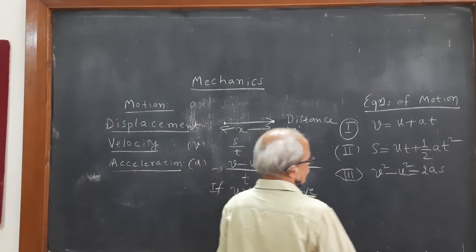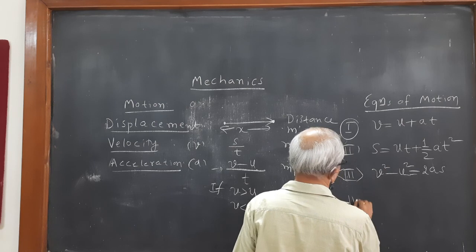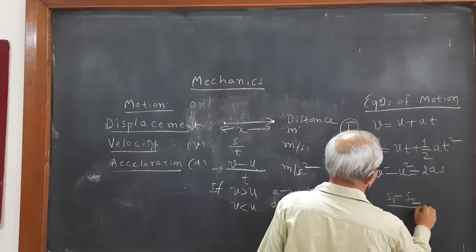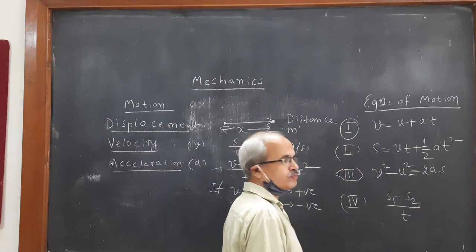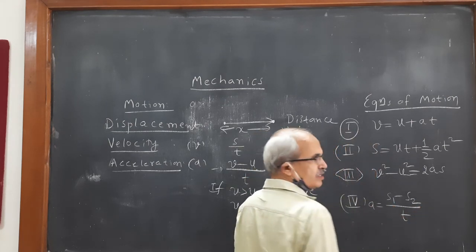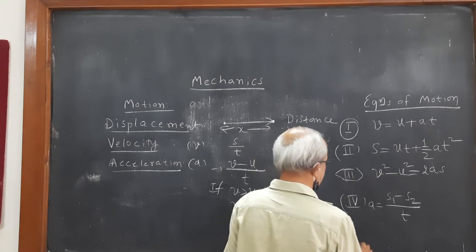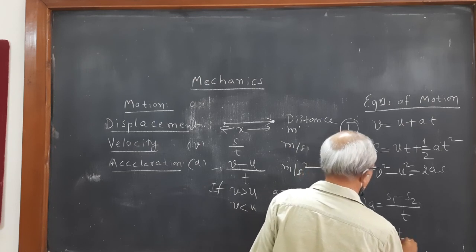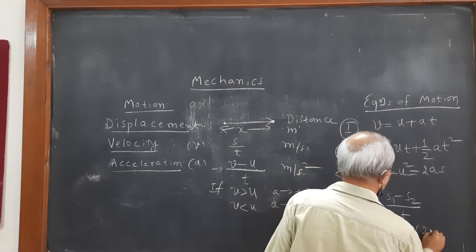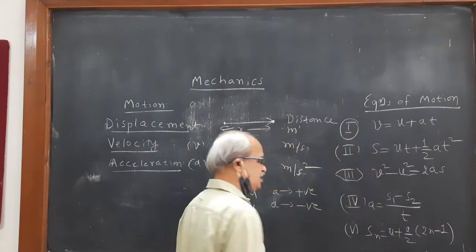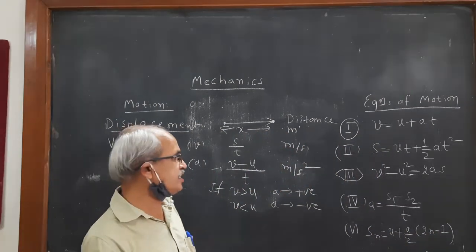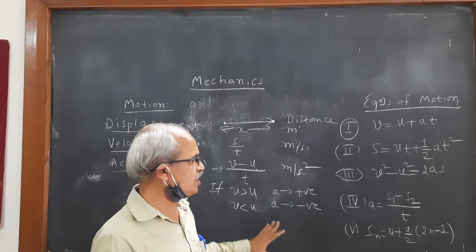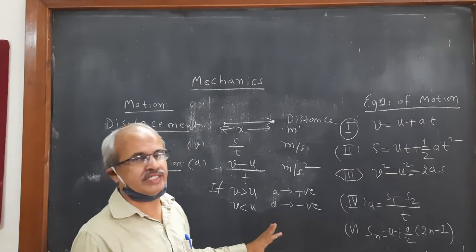Also, here are two more equations. One is S1 minus S2 divided by T. This is one equation of motion, it will give us A. And similarly, another one called Sn equals U plus A by 2 into (2n minus 1). It will give us the distance covered by the body in the nth second of motion. So these are some important equations of motion you must know in mechanics.